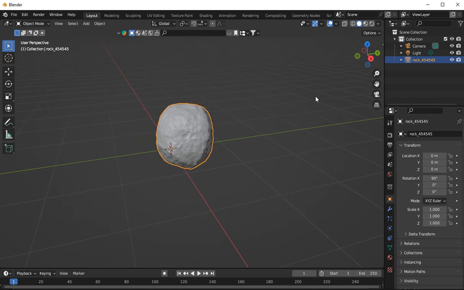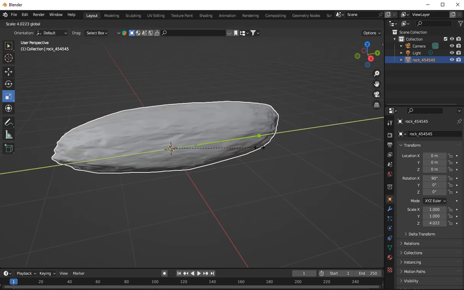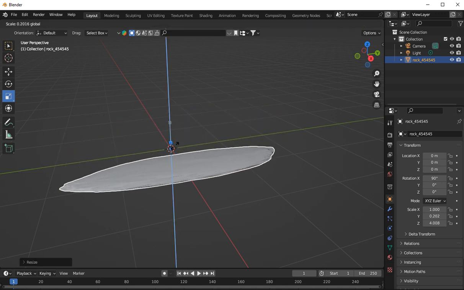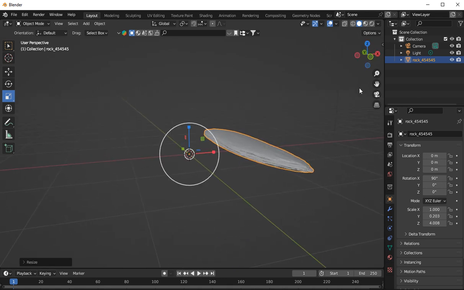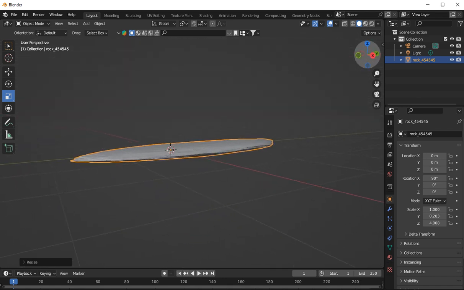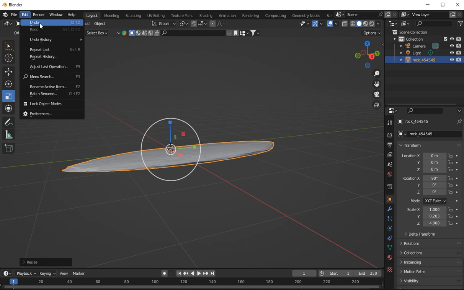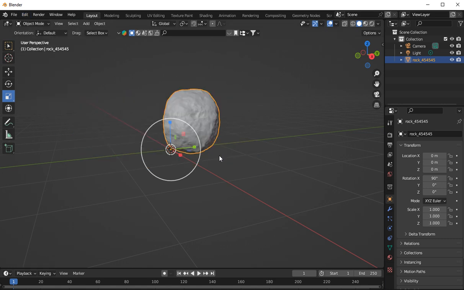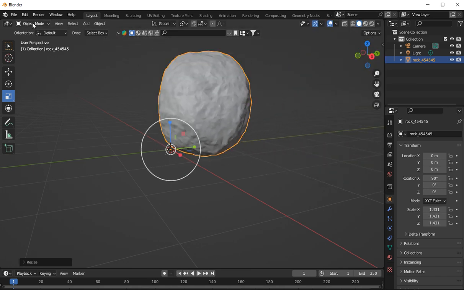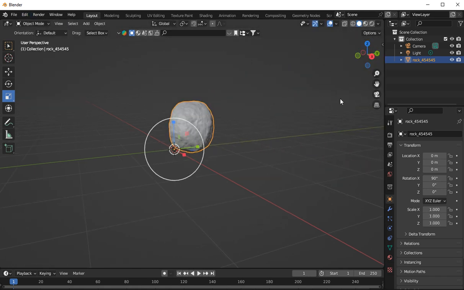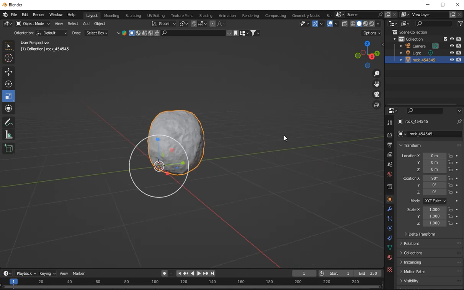The reason why I made the rock like this is that, let's say you want to make the rock longer, or squish it down, so it's like a rock on the seaside, maybe something like that. It's up to you how you want to scale the rock and which shape you want it to be. You can have the rock smaller, bigger, however you want. As I said, with this one particular rock, I made a whole entire world.